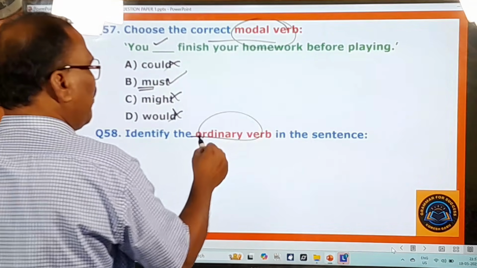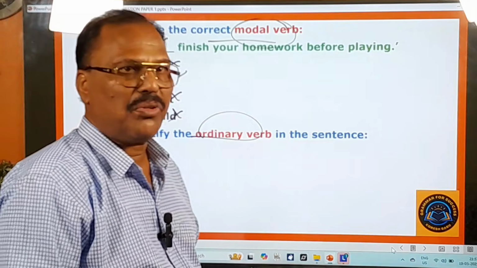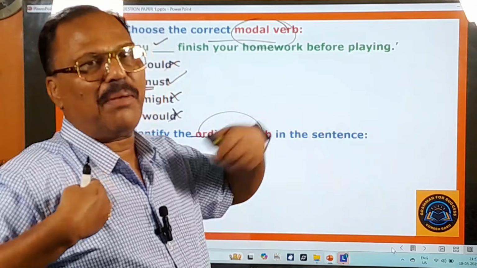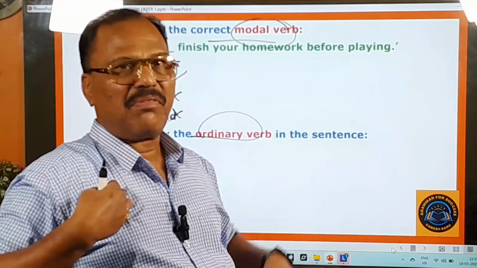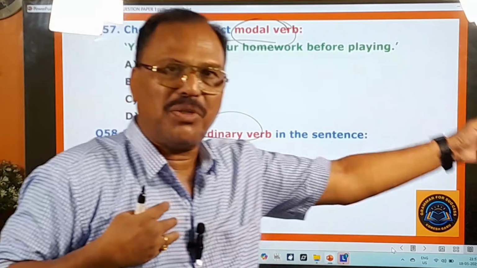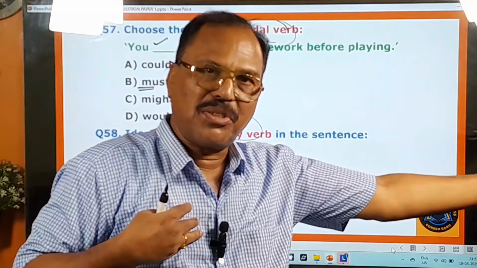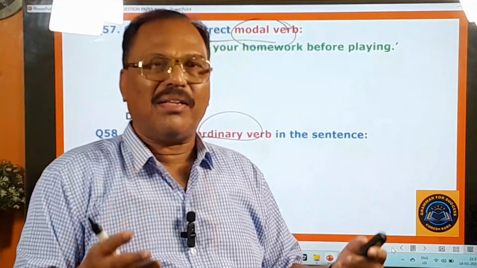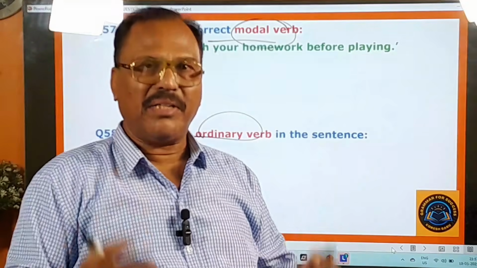Identify the ordinary verb. Just now I have told you about the verbs. There are 2 kinds of verbs: main verbs and helping verbs. About the helping verbs, just now I have told you. And about the main verbs, very well, all the actions we do, all the actions the animals do, all the actions the machines do, all the actions the things do are called the main verbs or the ordinary verbs.